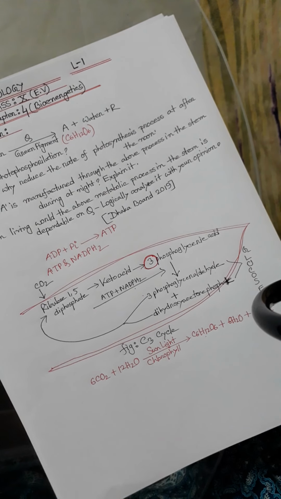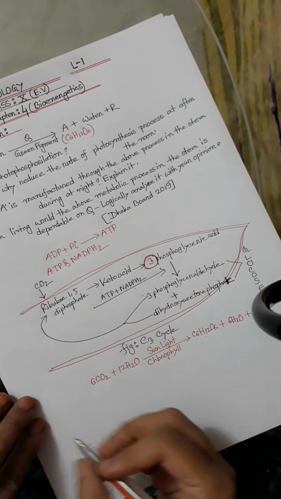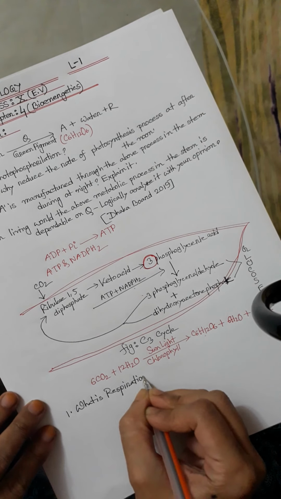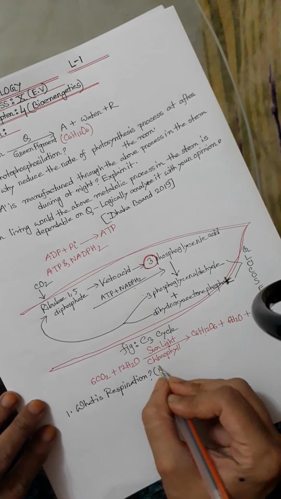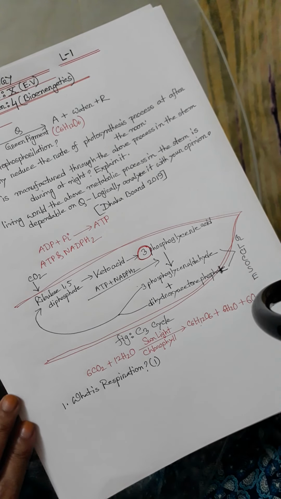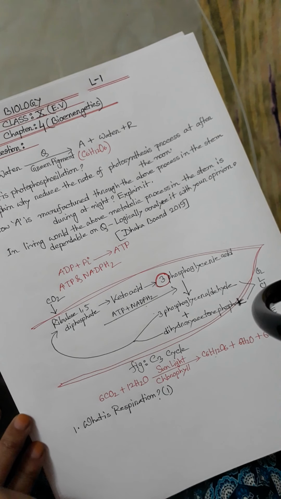What is respiration? First question is, what is respiration?